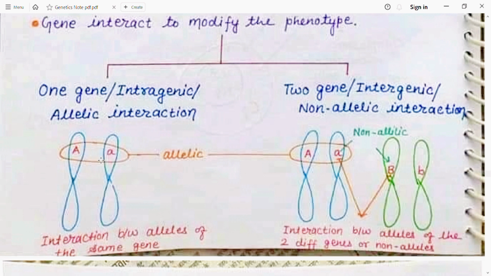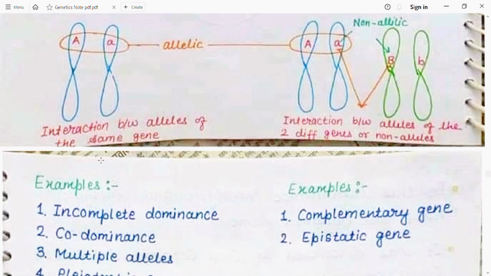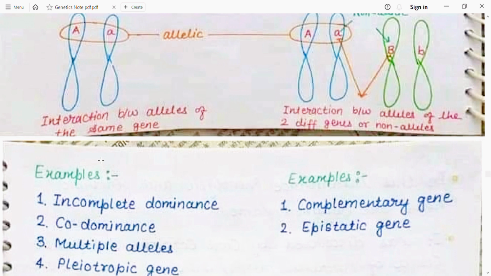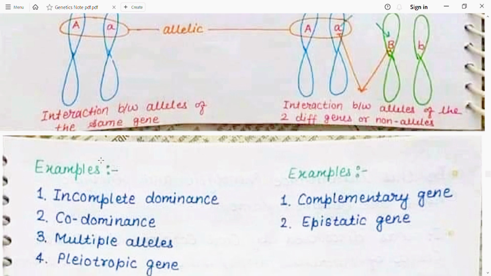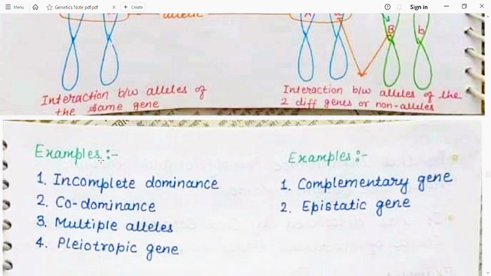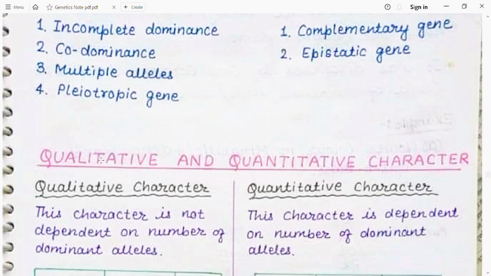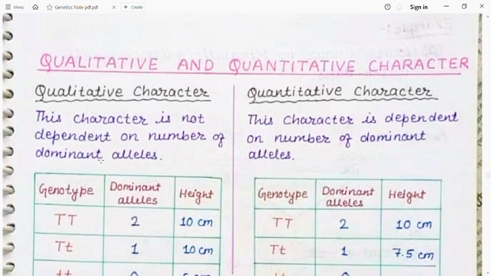The examples of one gene intragenic allelic interaction are incomplete dominance, codominance, multiple alleles, and pleiotropic genes, while the examples of two genes intergenic or non-allelic interaction are complementary genes, epistatic genes, supplementary genes, etc. Then what is quantitative and qualitative character?